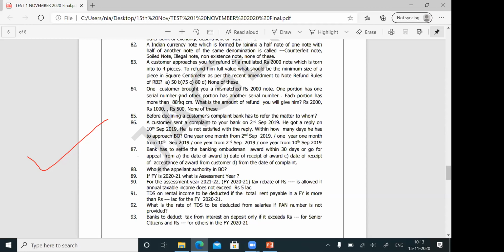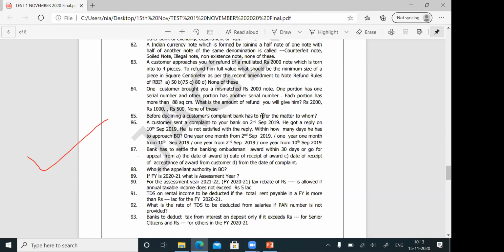Question number 85. Now the next three questions, we are going to discuss on banking ombudsman. Questions are there on banking ombudsman. So we will see 2-3 questions. A PowerPoint is also there. Wherever required only, we will go through the PowerPoint. Otherwise, we will skip the PowerPoint because time is not there.